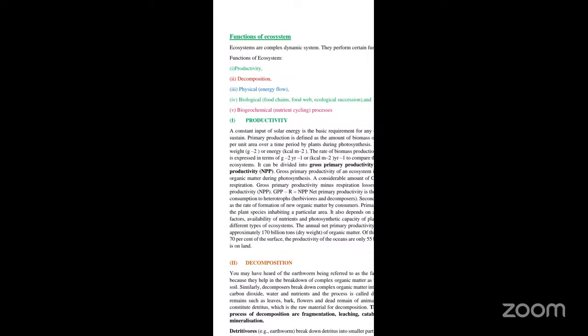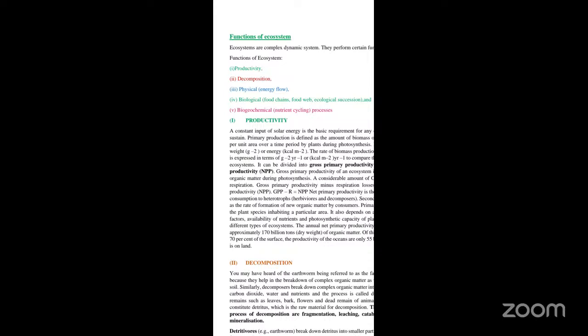So you all know what an ecosystem is. An ecosystem is confined to any population, or the interrelationship between the different communities or populations with a non-living environment. Or you can say the interrelationship between the biotic as well as the non-biotic component is called an ecosystem. Now we have seen the different components of an ecosystem. Now we will see the different functions of an ecosystem one by one.